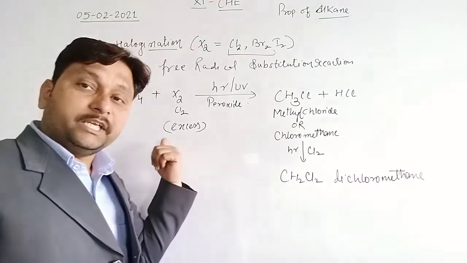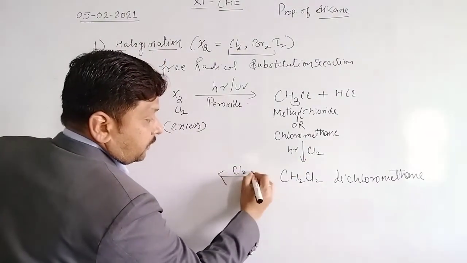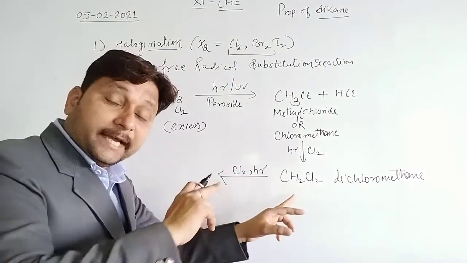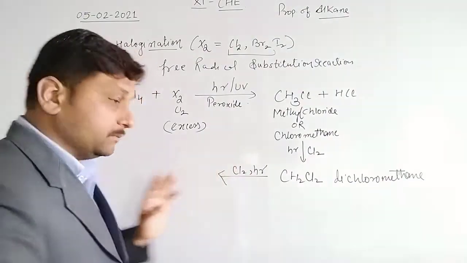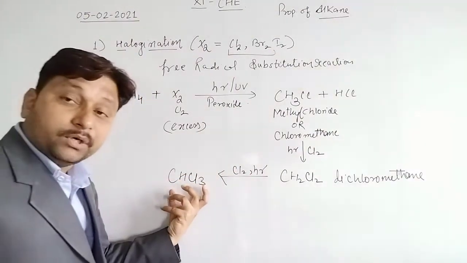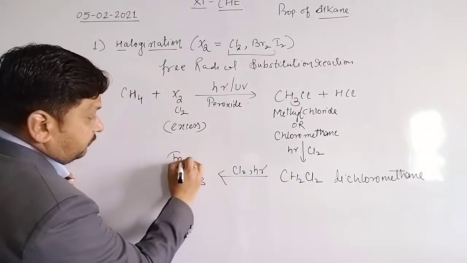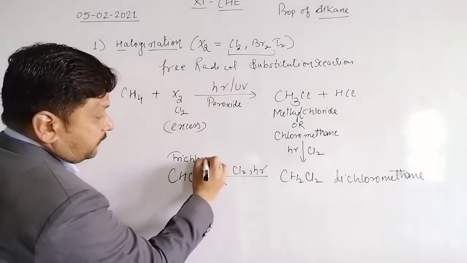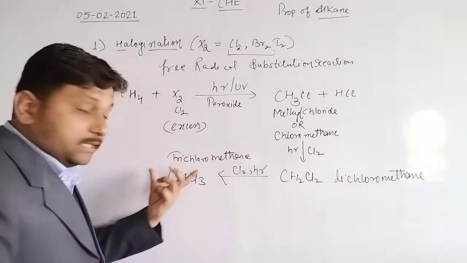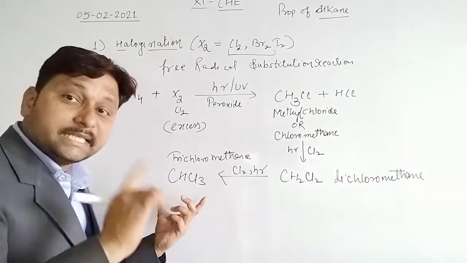Chlorine in presence of ultraviolet rays again substitutes one hydrogen by a chlorine atom. That is CHCl3, and this compound is known as trichloromethane. This compound is also known as chloroform. CHCl3 is known as chloroform.